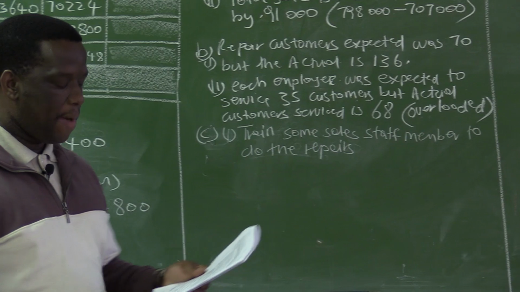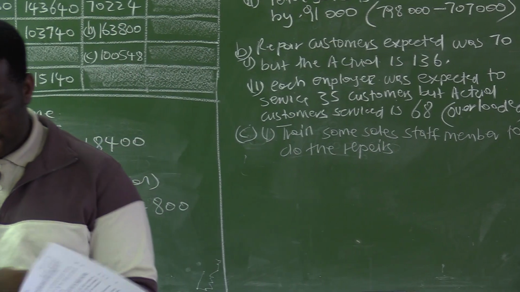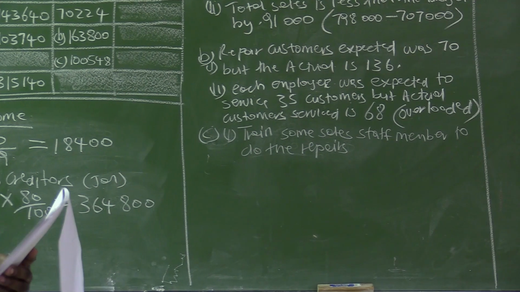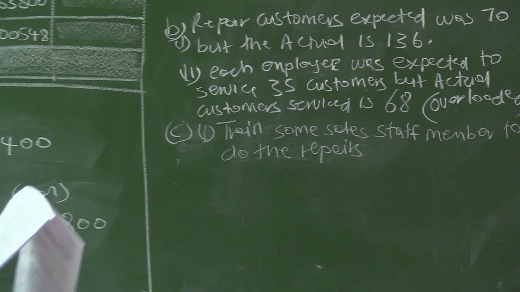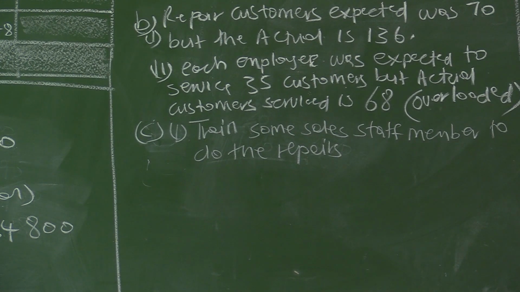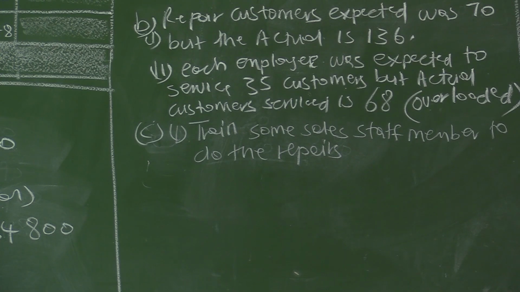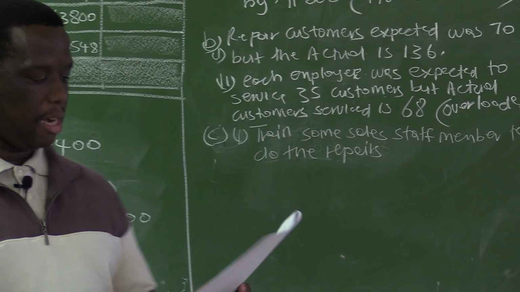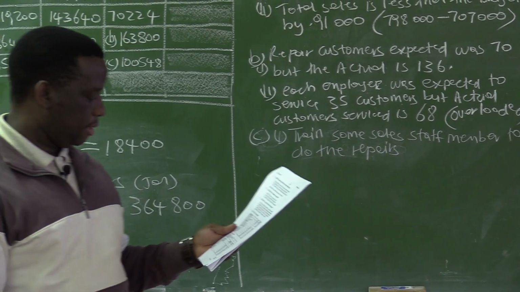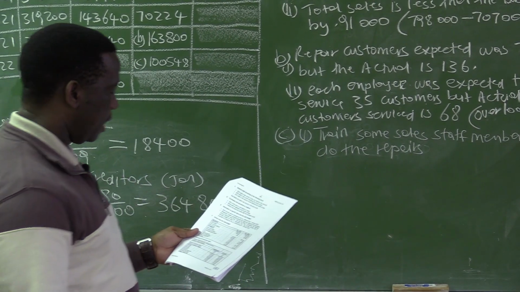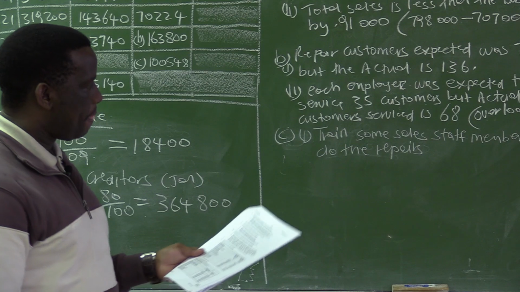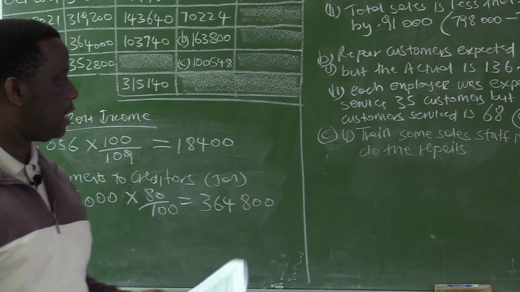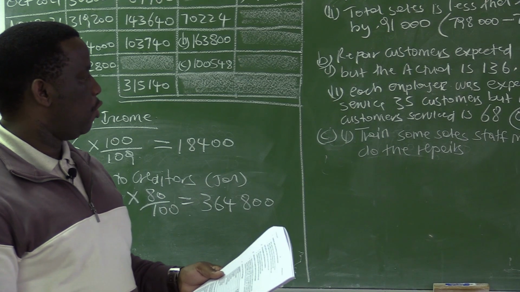We have five sales employees and only 2 employees who specialize in repairs. One solution would be to train some sales staff members to do repairs, now that we can see that repair is in demand. Repair customers have increased, so we may consider transferring some of the sales staff members into repairs.